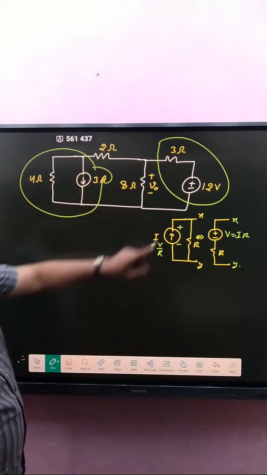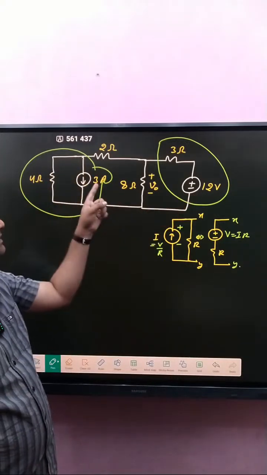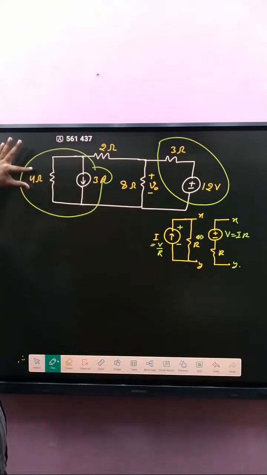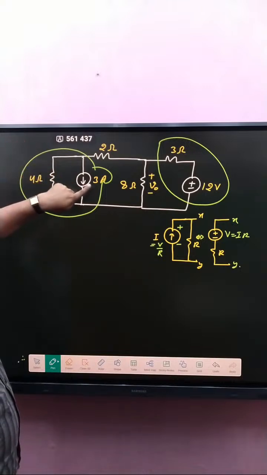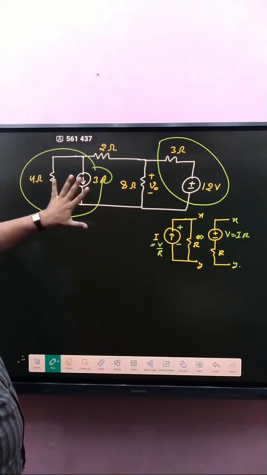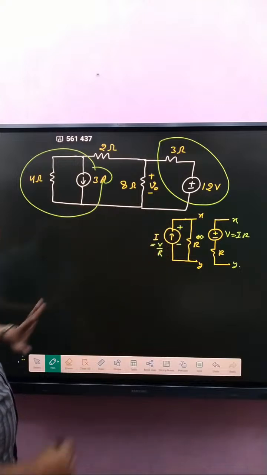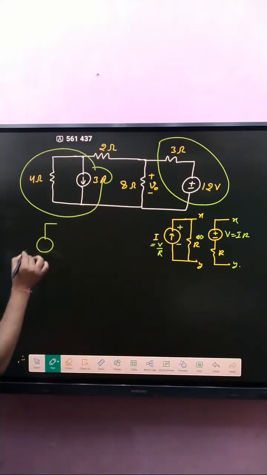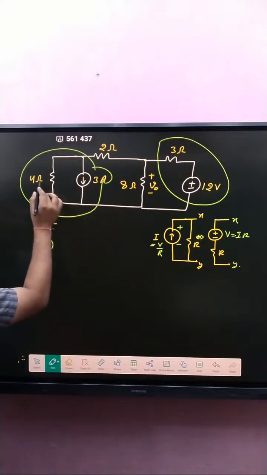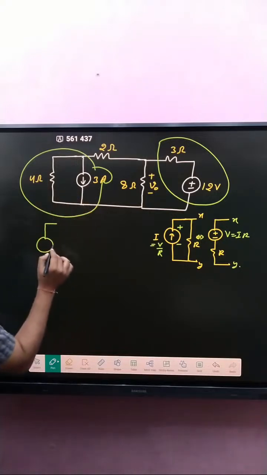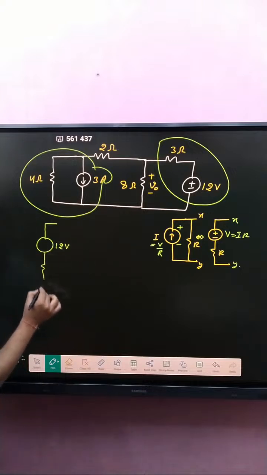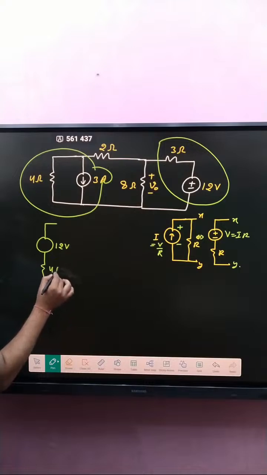The current source with resistance 4 ohm and current 3 ampere is converted into a voltage source, so the circuit is made like that. The voltage is 4 into 3, that is 12 volt, and the 4 ohm resistance is connected in series.